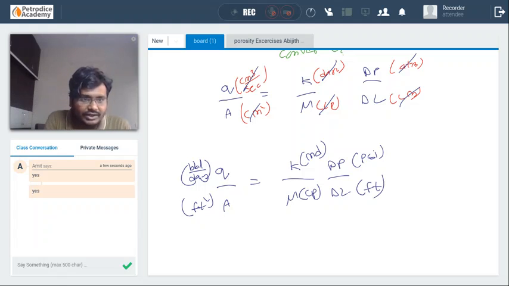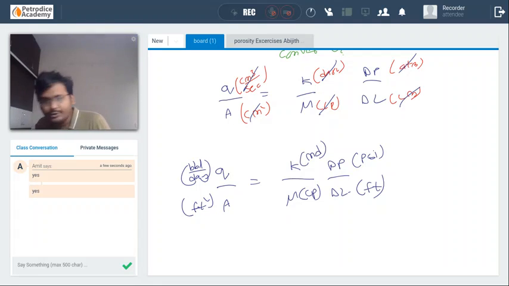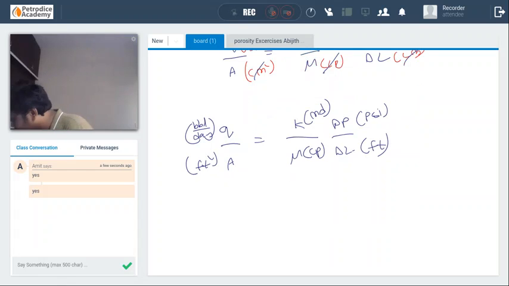If you can see right now, no unit is being cancelled out. So to cancel all these units, you need to convert each and every unit to the CGS system.